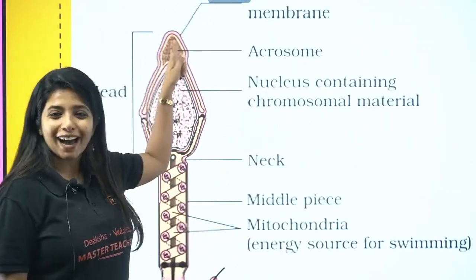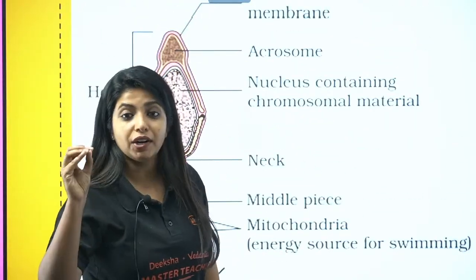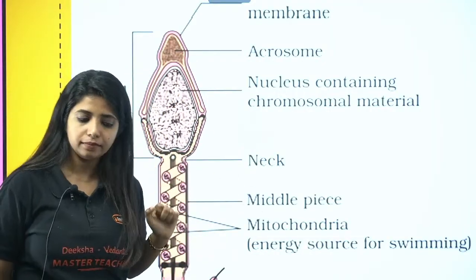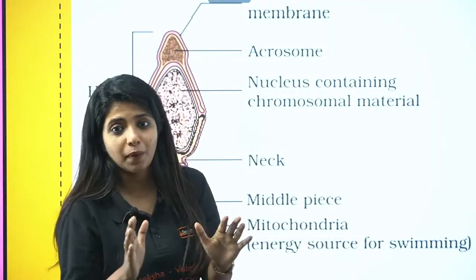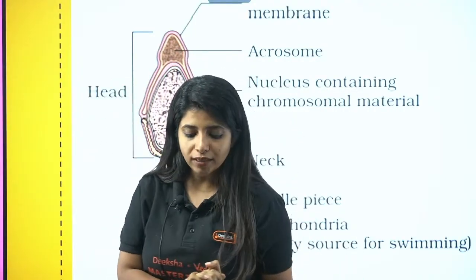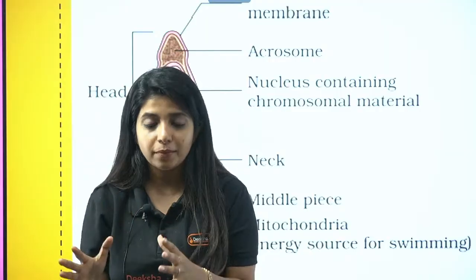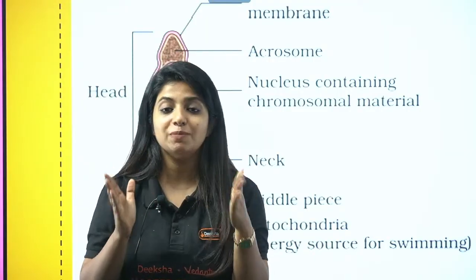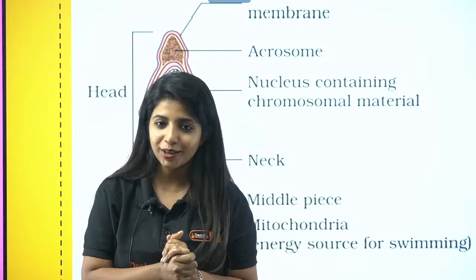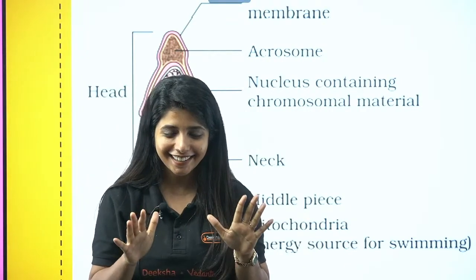It is going to be the acrosome. Which part of it contains genetic material? It is going to be the head, where you have the haploid nucleus. Okay, now always remember, the sperm is entirely covered by something. What do you call this something? You call this the plasma membrane. The sperm is covered by the plasma membrane. Got it? Yes? Done? Yes.